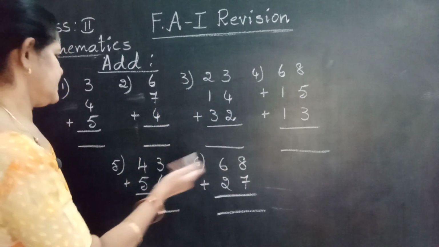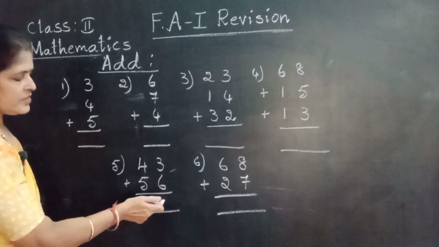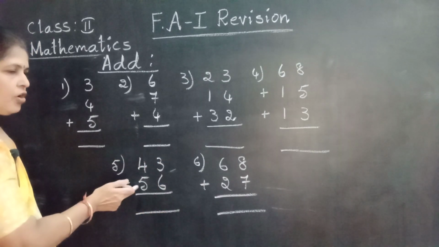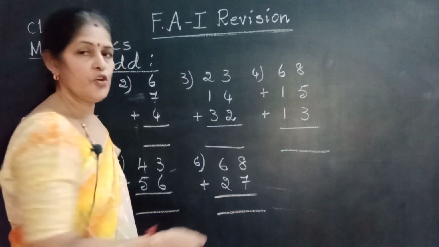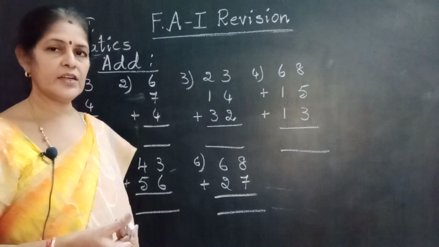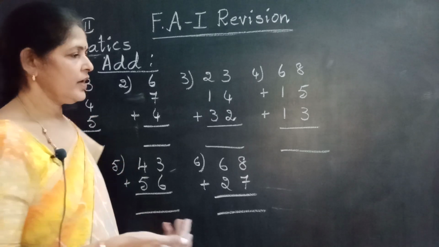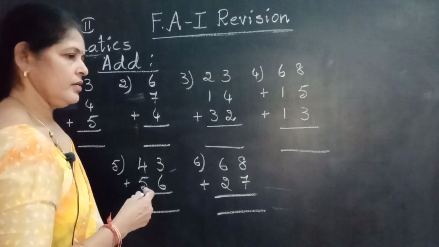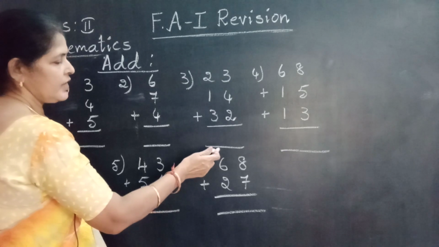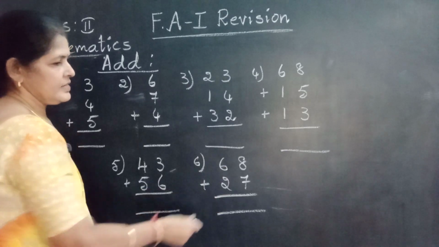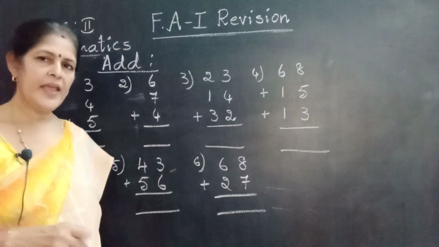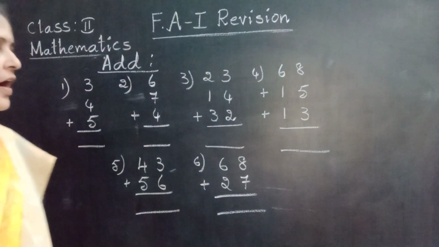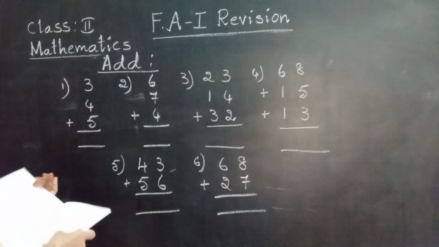Here also, adding ones, write in the ones place. Then go to adding tens and write in the tens place. Adding ones, if you get a 2-digit number, that is going to regrouping. We are going to carry forward. Start counting from the forward number and these numbers. Carry forward. Without regrouping, with regrouping. Are you noting down? Come on, note down.